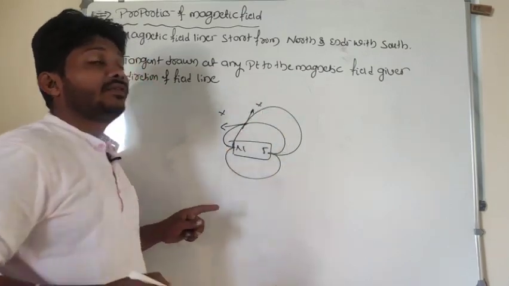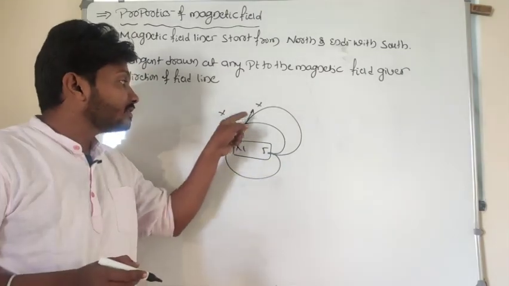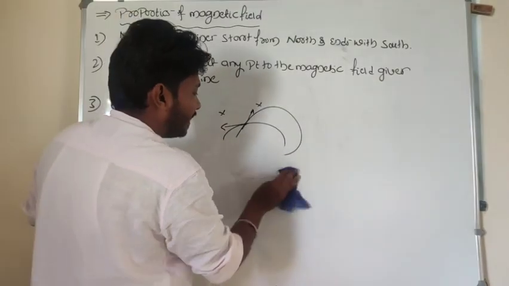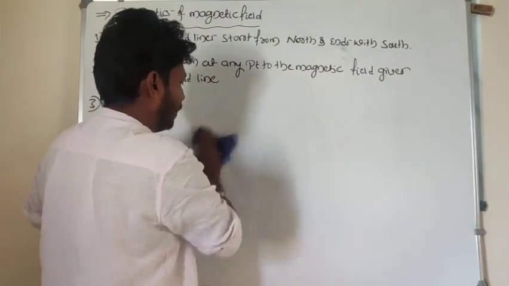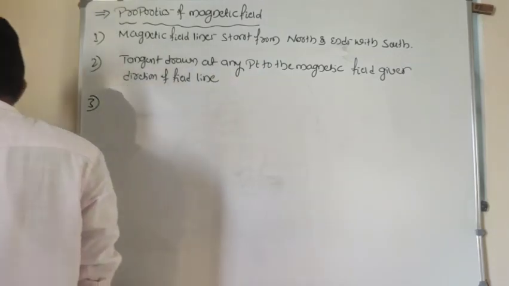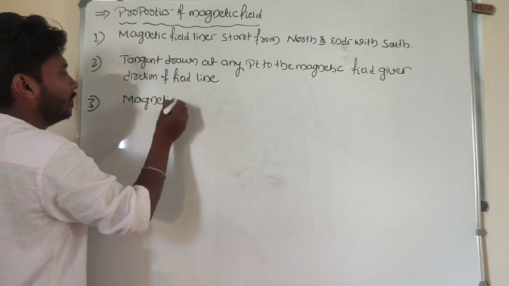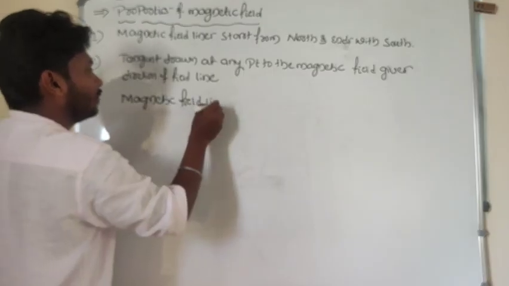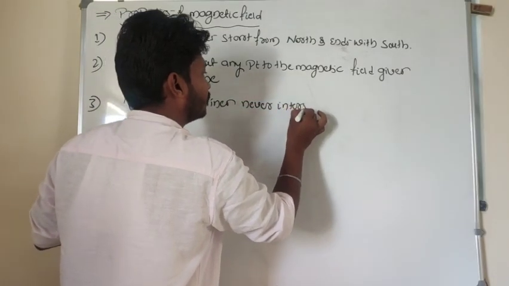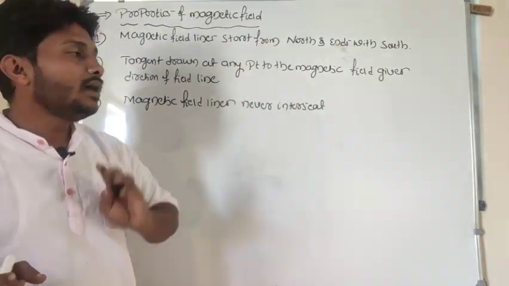Why? Because magnetic field lines start from the north and end with the south. It has only a single direction. If they intersect, there are two possible directions, so it is not true. So that's what we can believe, that magnetic field lines never intersect. Why? Because at the point of intersection it has more than one direction. Magnetic field lines never intersect, because at the point of intersection there are two possible directions.